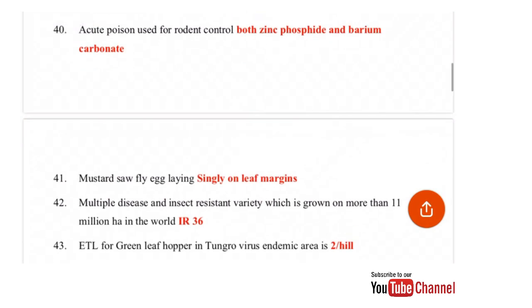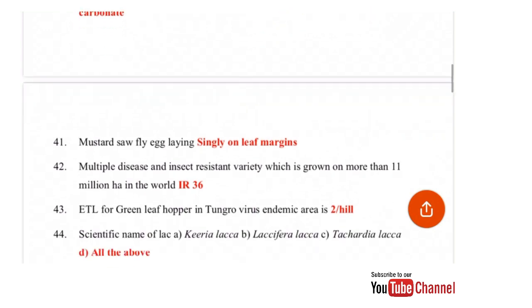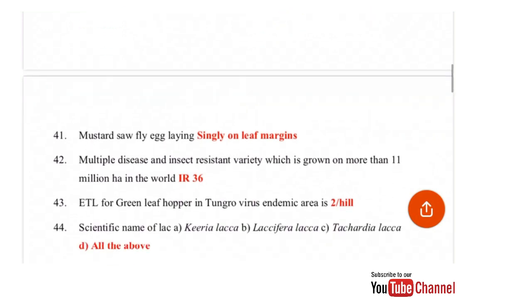ETL for green leaf hopper in tungro virus endemic areas. So the ETL is 2 green leaf hoppers per hill. Scientific name of lac: Kerria lacca, Laccifer lacca, Tachardia lacca. So the correct answer for this is all of the above. These are all names for the lac insect.